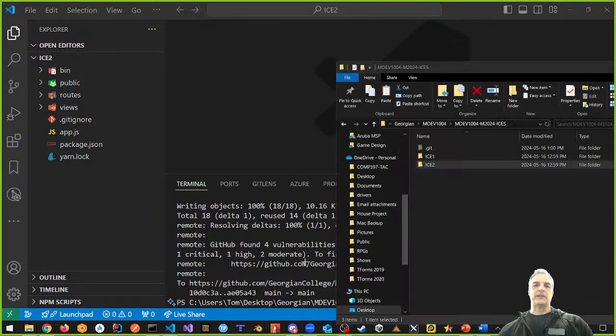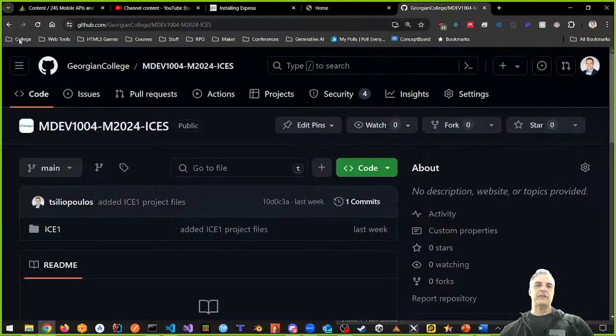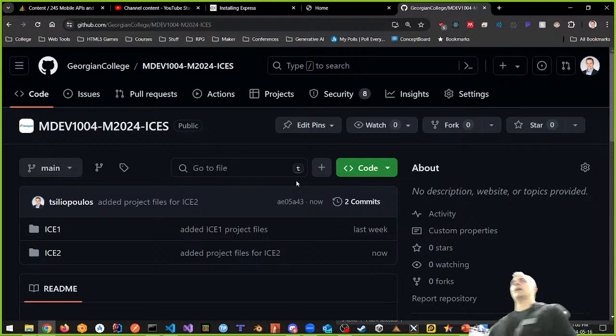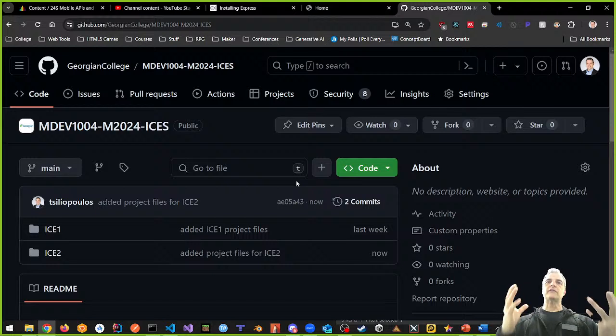And when I go up online, let's go back up here, and if I refresh, you're going to see my repository is ICE2. So up online, I need two folders now in your repository, ICE1 and ICE2. And every week, we're going to add another folder, right? That's your homework that we're talking about. So this is the first part of your ICE2. First, copy ICE1 and make it into ICE2.